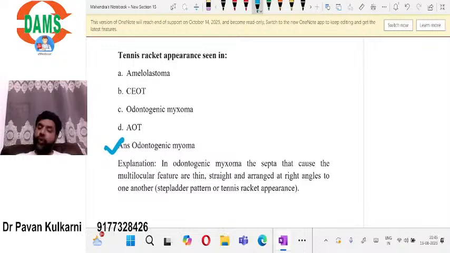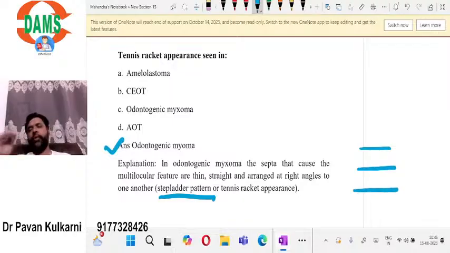Odontogenic myxoma is also aggressive. It has a tennis racket appearance or step ladder pattern. What do you mean by step ladder pattern? The trabeculae are arranged parallel to one another. This arrangement is called the step ladder pattern.